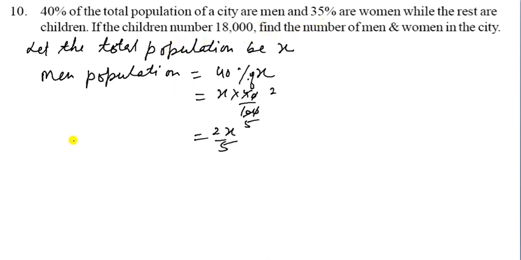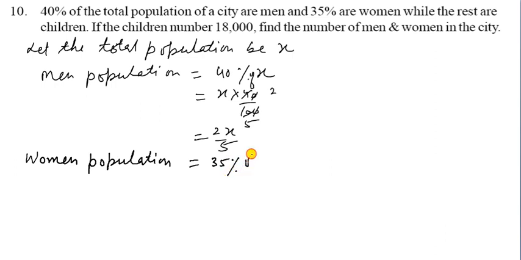Now come to the women. Women percentage. So let us see women population. That one is 35% of x. So what will happen? It is x into 35 upon 100. So 5 7s are 35 and 5 20s are 100. So it becomes 7x upon 20.